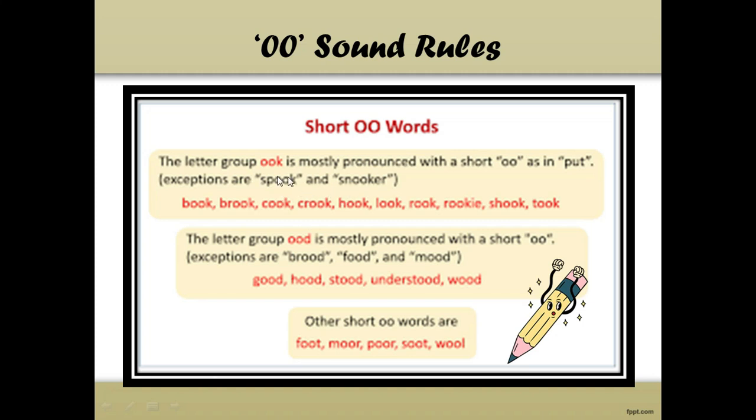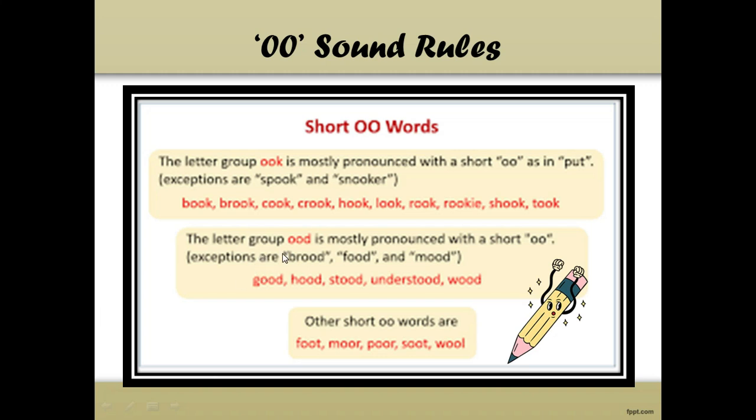Words ending in double OK are mostly pronounced with the short oo sound, like book, brook, cook, crook, hook, look, rook, rookie, shook, and took. All these words have double OK at the end and a short oo sound. The exceptions, as I just told you, are spook and snooker, which have the long oo sound.